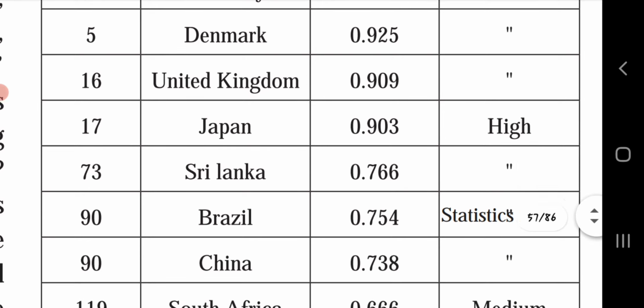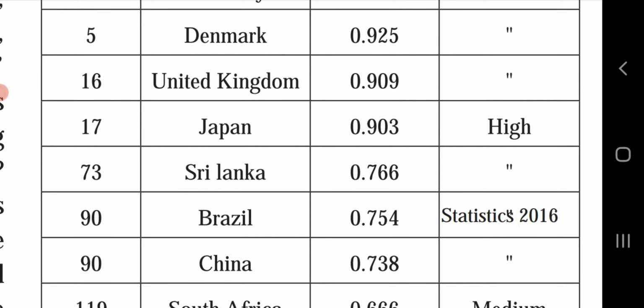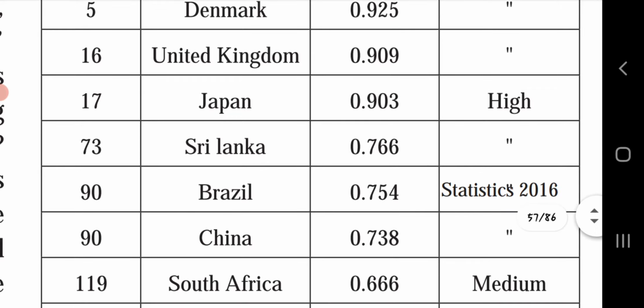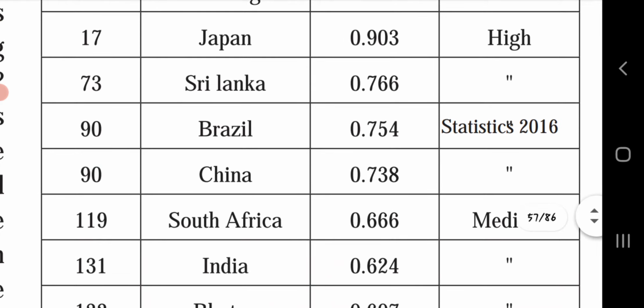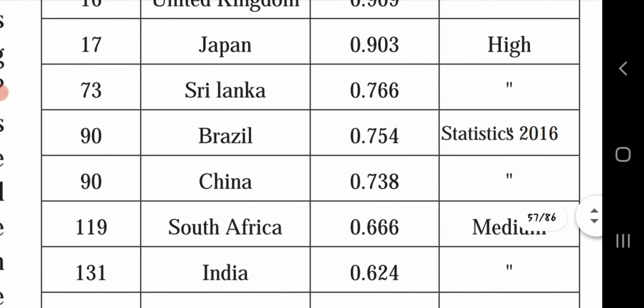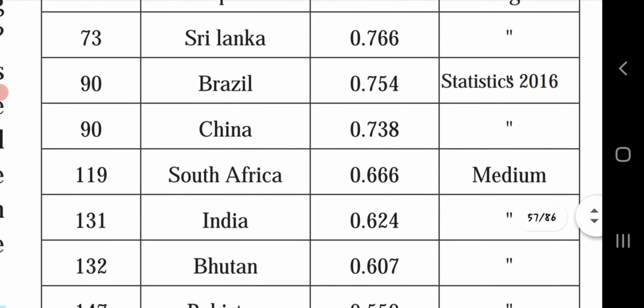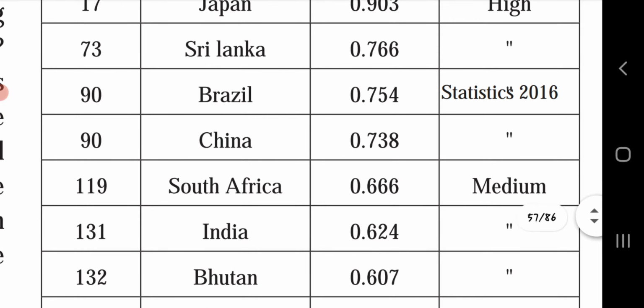Denmark, 0.925 Human Development Index and the level of development is very high. United Kingdom, 0.909, the level of development is very high. Japan, 0.903 is the value of the Human Development Index and the level of development is high. Sri Lanka, 0.766, high.